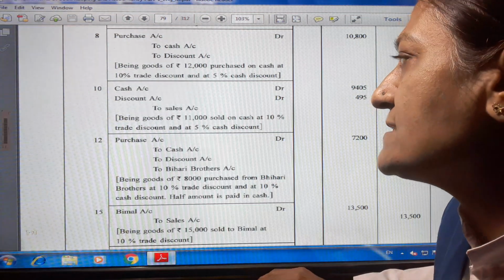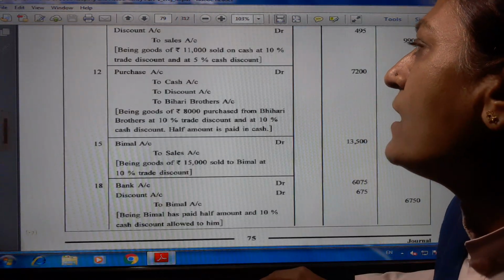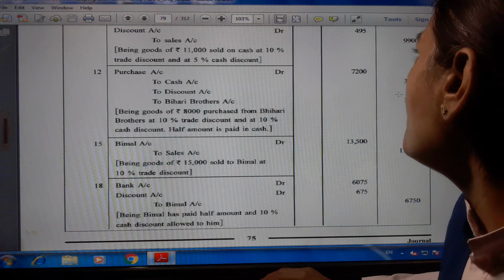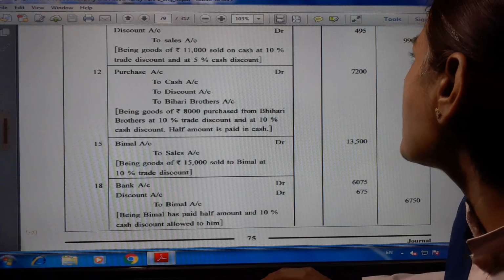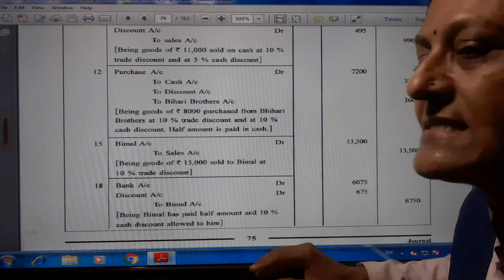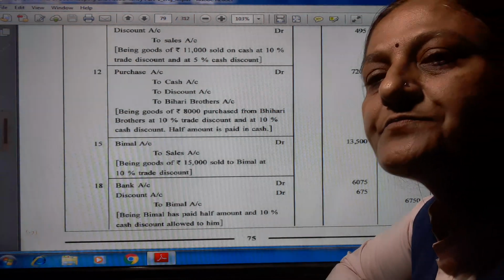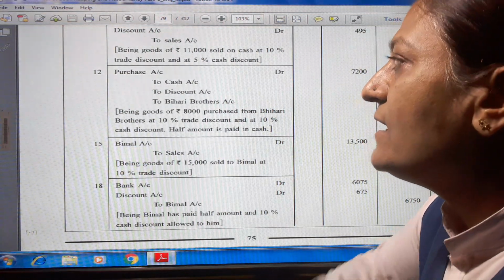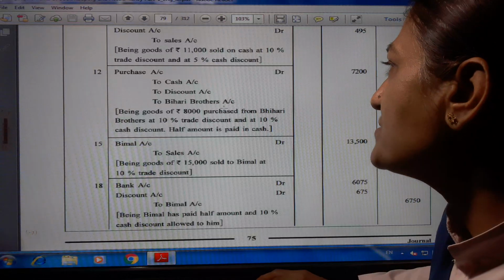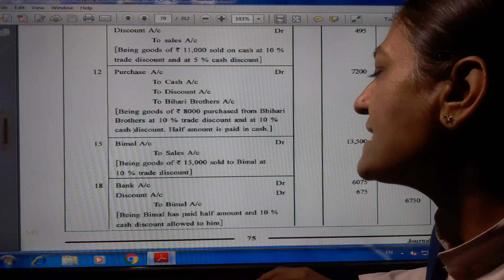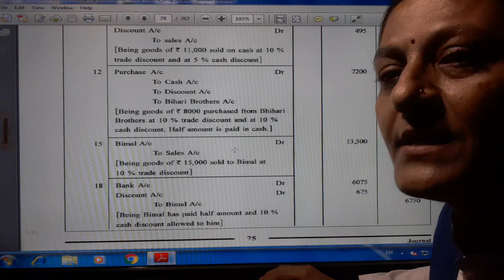Sales is rupees 9,900. Now purchase account debit 7,200 to cash account 3,240 to discount account 360 to Bihari Brothers account 3,600. Here cash and credit, both the transactions are there. Being goods of rupees 8,000 purchased from Bihari Brothers at a 10% trade discount and 10% cash discount, half amount is paid in cash.